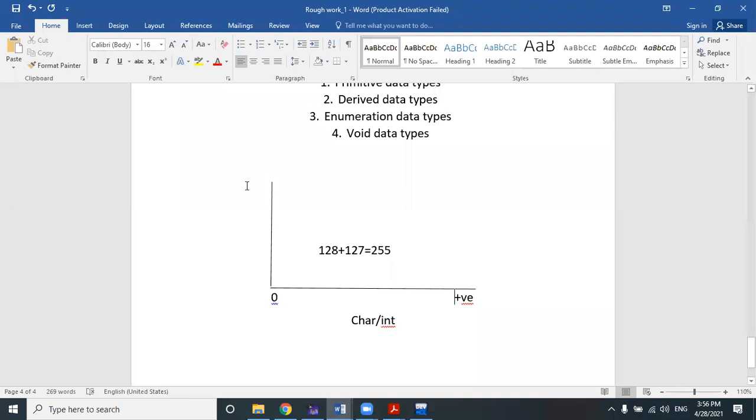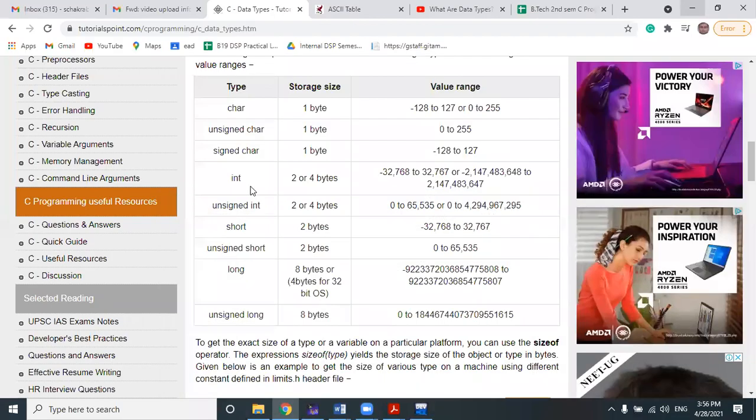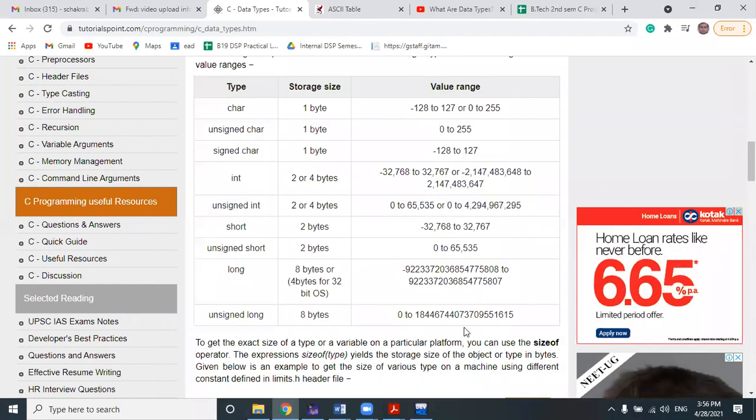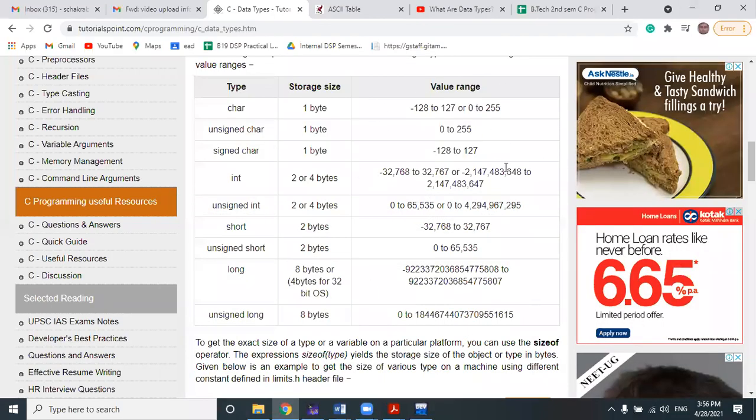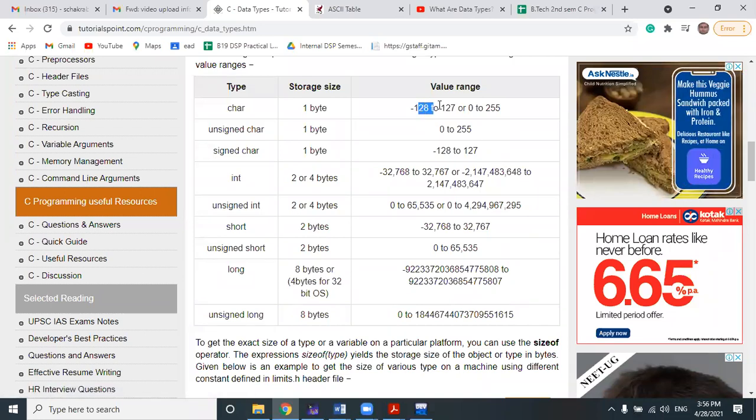You will never find it in any book because this strategy I use is for giving my students the understanding to remember it. You don't need to memorize it. In most books, they only give this table and tell you to memorize it. But I always tell you to memorize only the starting range and ending range, and the rest you can calculate by yourself. You can understand that both positive and negative numbers can be represented by a signed character.